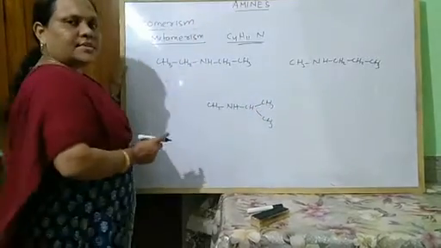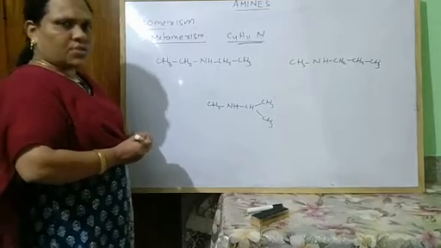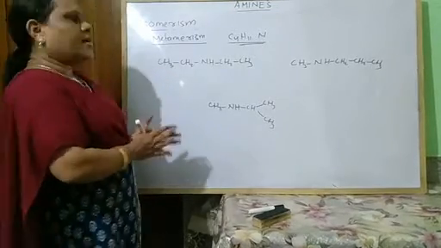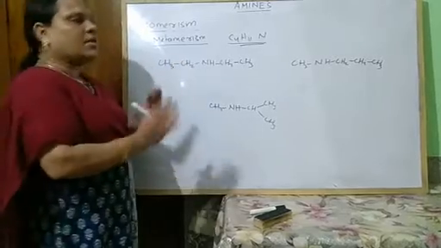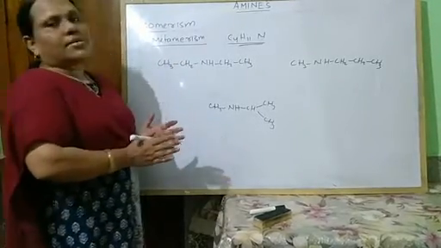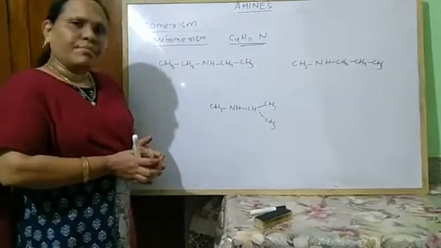What is metamerism? When the same molecular formula represents two or more compounds which have different alkyl groups on both sides of the functional group, then such compounds are called metamers of each other, and this phenomenon is called metamerism.